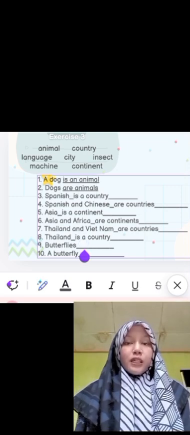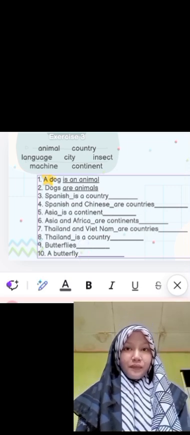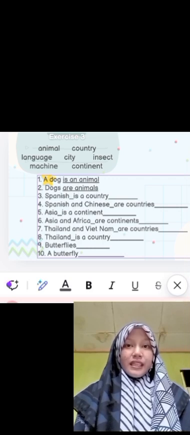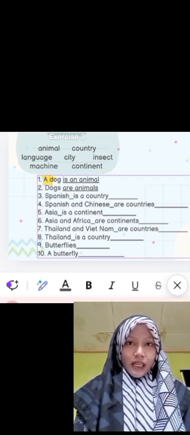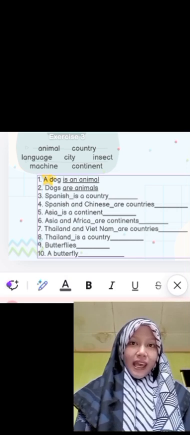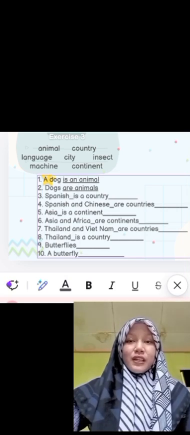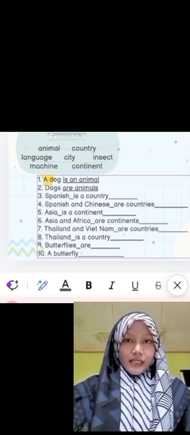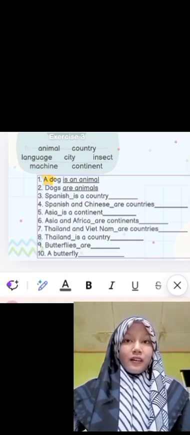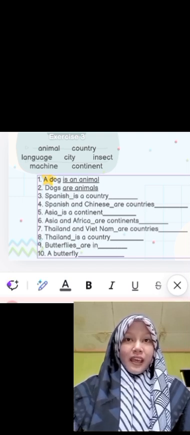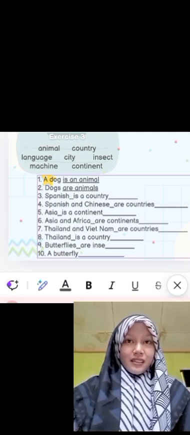Number 9. Butterflies. Butterflies here is plural because it has es at the end of the word. The answer is butterflies are insects.